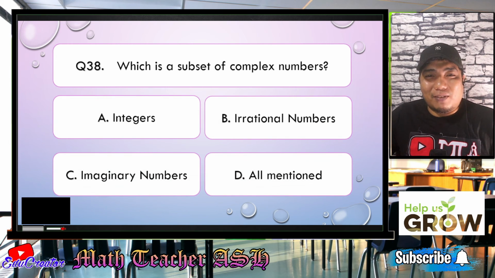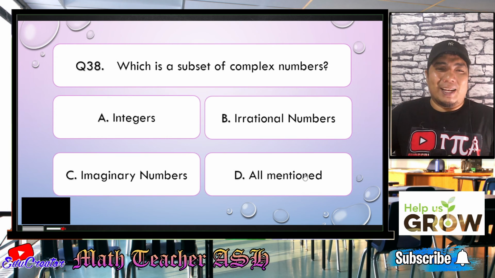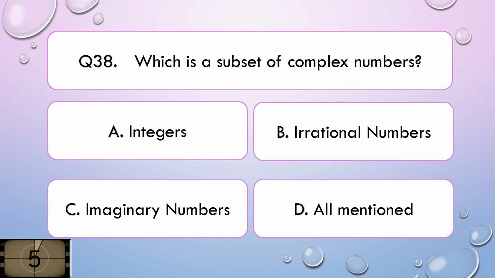Which is a subset of complex numbers? Is it A, integers, B, irrational numbers, C, imaginary numbers, or D, all mentioned? I'll give you 5 seconds to think about your answer.